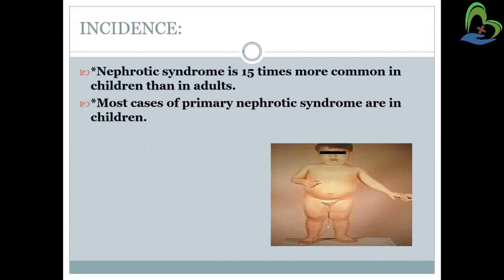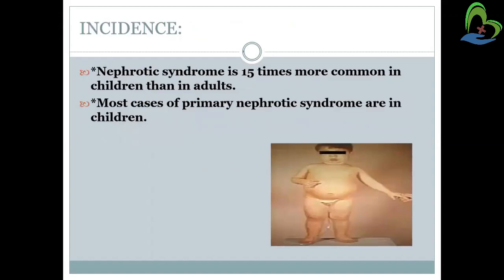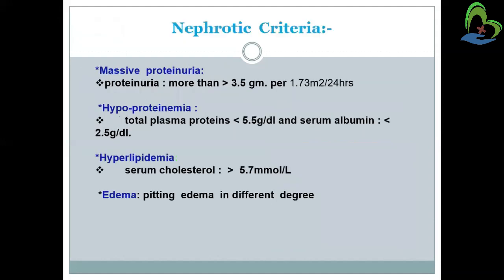Next is the incidence rate of nephrotic syndrome. Nephrotic syndrome is 15 times more common in children than in adults. So it is commonly present in babies. Children are more affected than adults. Most cases of primary nephrotic syndrome are in children.